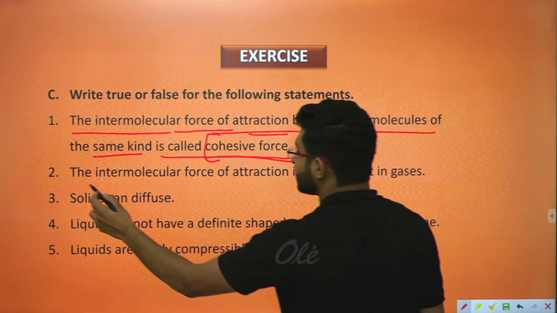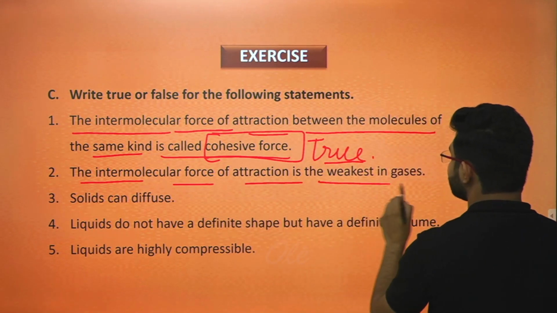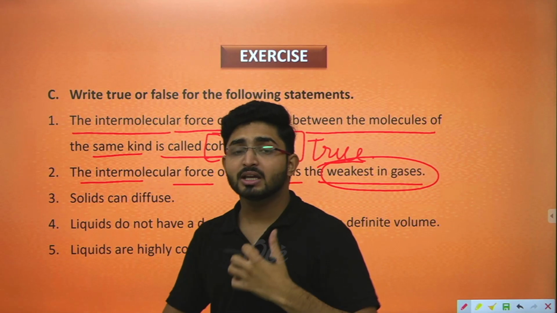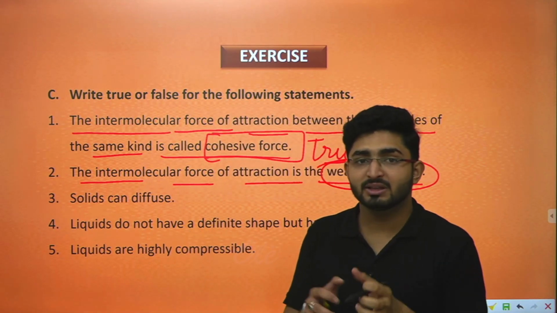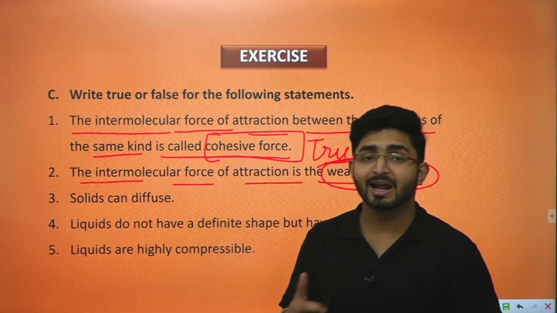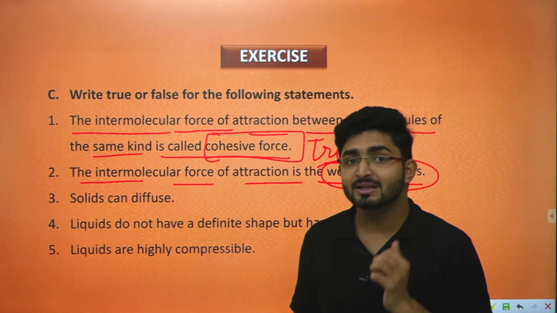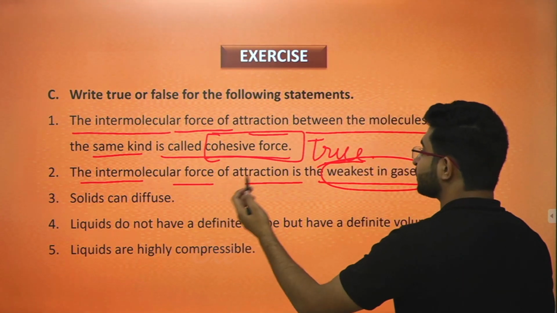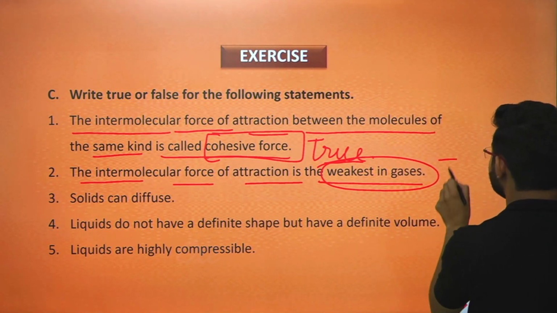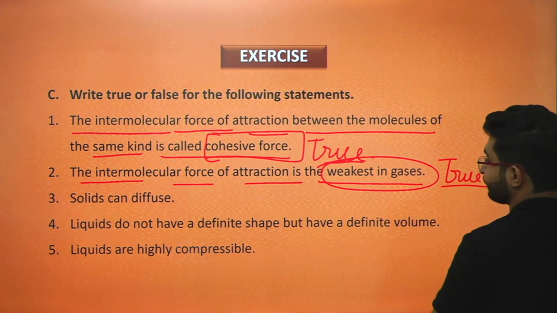The next one is the intermolecular force of attraction is the weakest in gases. When we talk about gases, they have a huge intermolecular space between them, which signifies that the molecular attractive force between them is the least. That's why the intermolecular force of attraction is the weakest, and you can write here true.